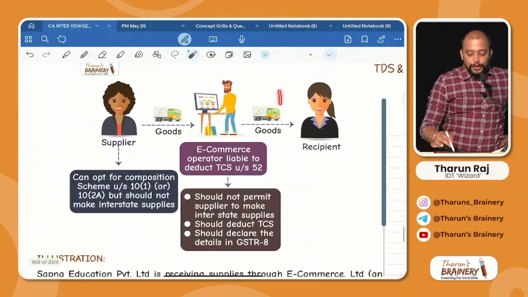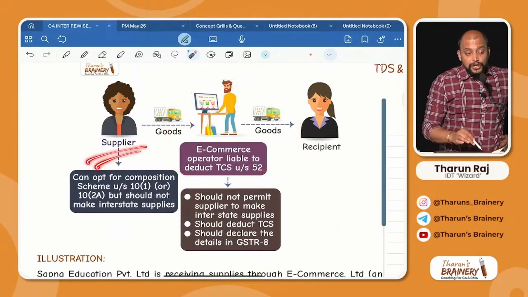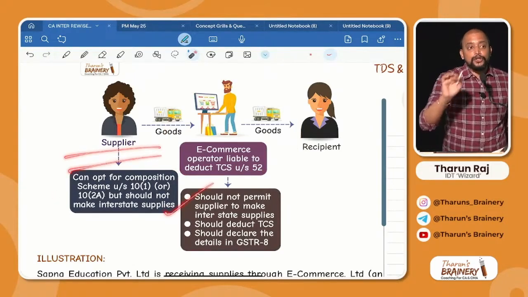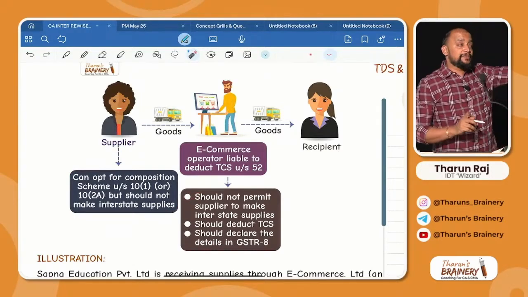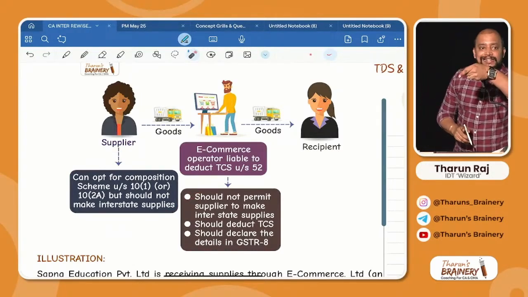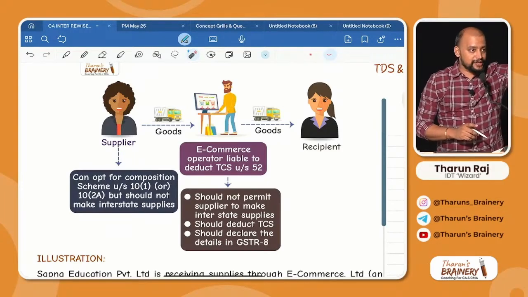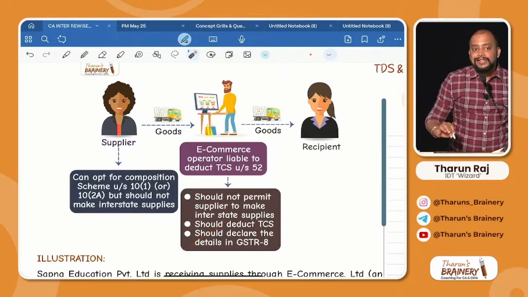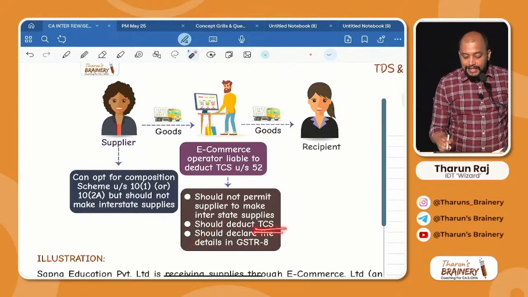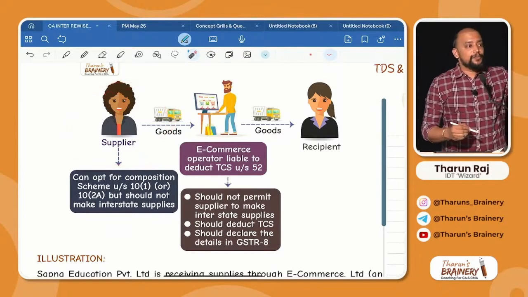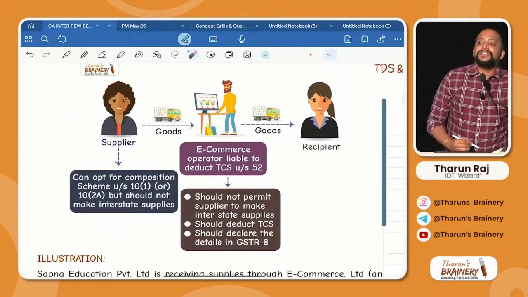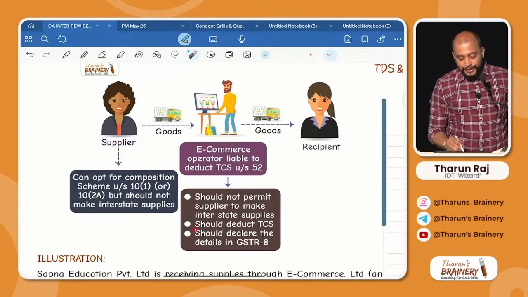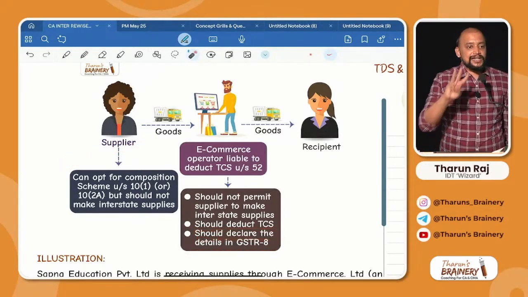What is the compliance to be followed by e-commerce operator if the supplier is opting for composition scheme? Just 3 points. Point number one, should not permit this supplier to make interstate supplies. Why? If the person is opting for composition scheme and makes interstate supplies, he is disqualified from the composition scheme. For that reason, should deduct the TCS and should declare these details in GSTR 8. Why is TCS applicable? Because the supplier, even though under composition scheme, is registered. Definitely a registered person only can go for composition scheme. So the supplier is registered, so deduct TCS and declare the details in GSTR 8.